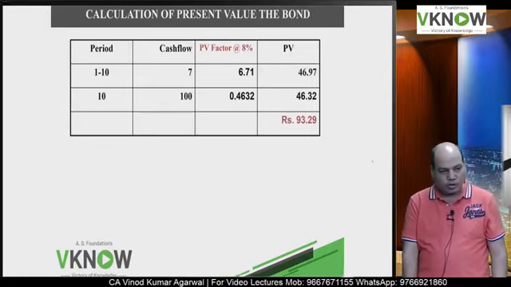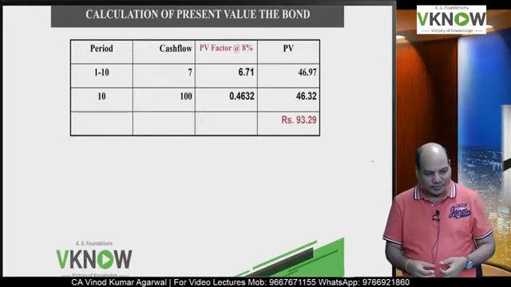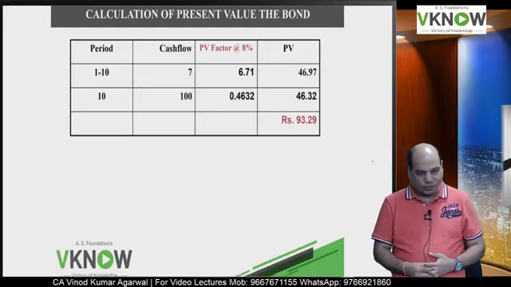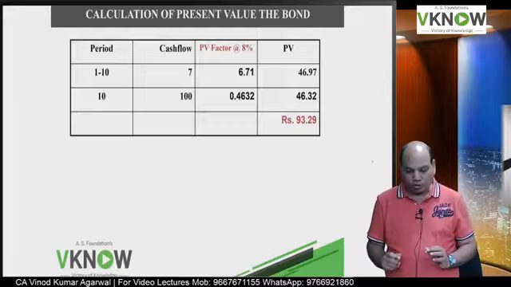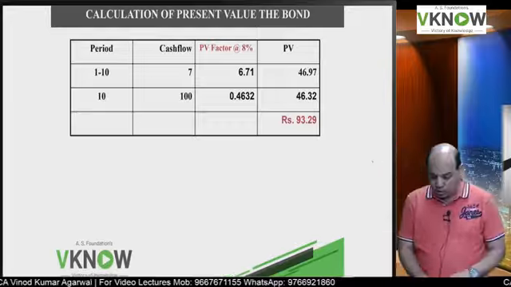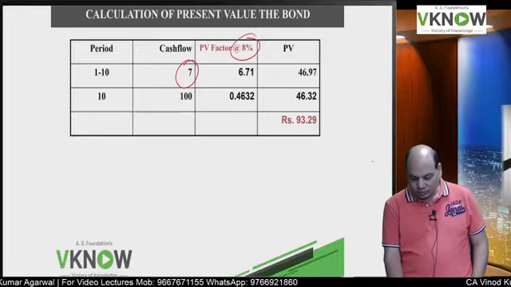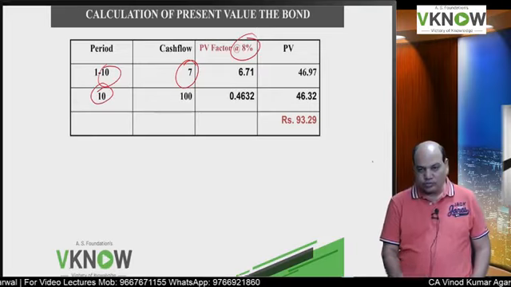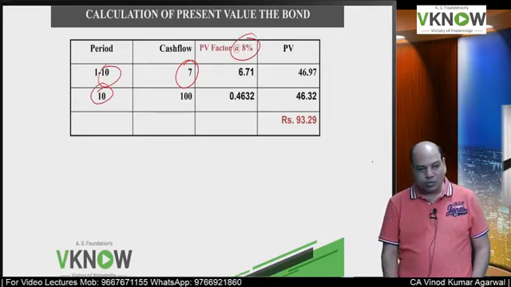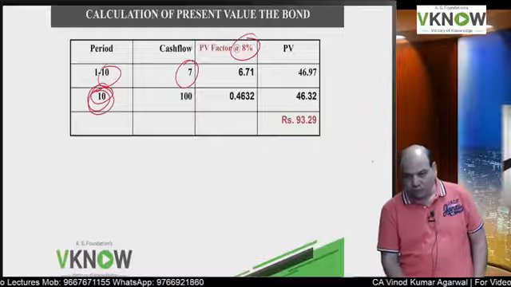Answer is 93.29. Very good. You are right. Amazing. So this is how you will solve questions of semi-annual bond. Coupon rate half, discount rate half, number of years multiply by 2. Is it right? So everything will be adjusted. Even this you will adjust.